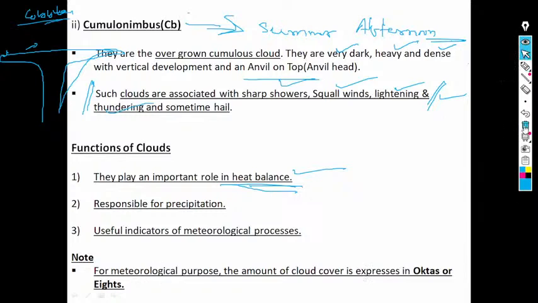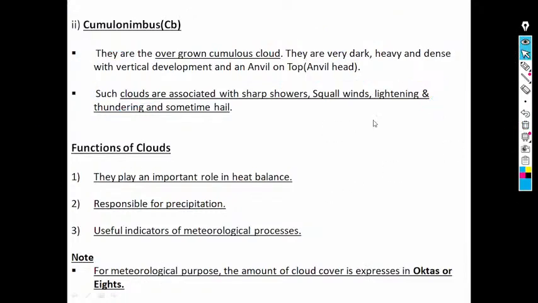Then functions of clouds: they play an important role in heat balance, are responsible for the precipitations, and are useful indicators of meteorological processes, basically. For meteorological purposes, the amount of cloud cover is expressed in octas or eighths.